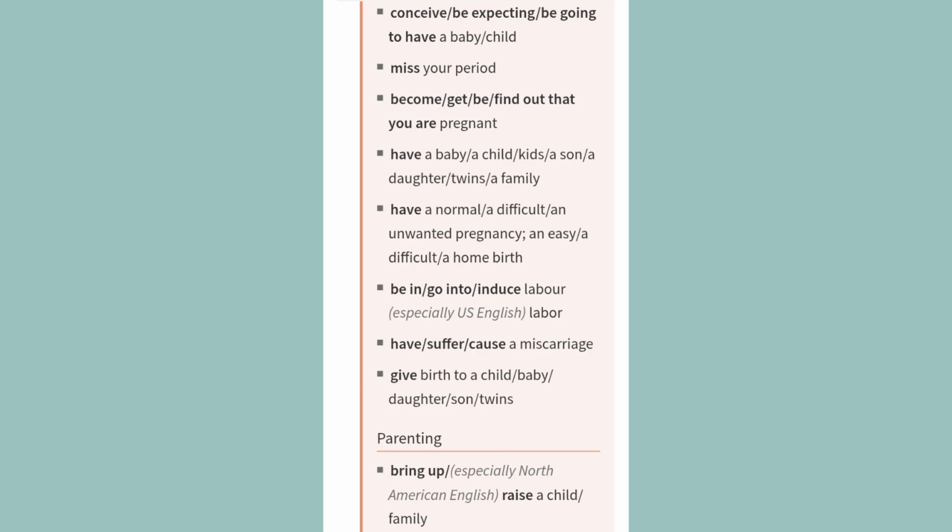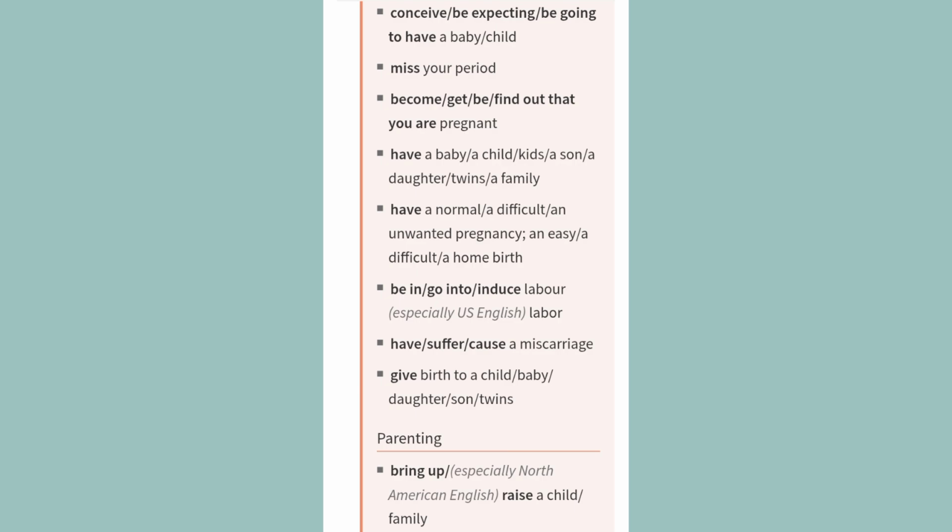An easy, a difficult, a home birth. Be in, go into, induce labor, especially US English, labor. Have, suffer, cause a miscarriage. Give birth to a child, baby, daughter, son, twins.